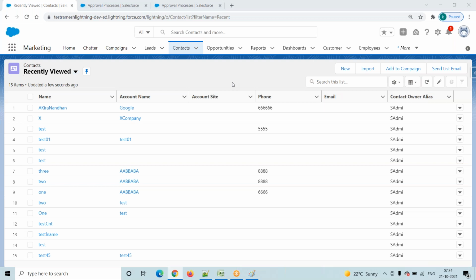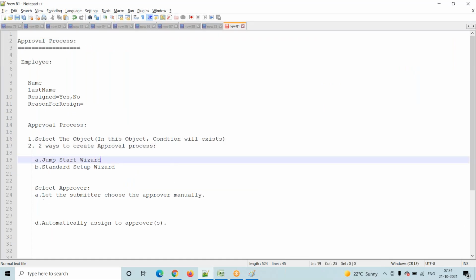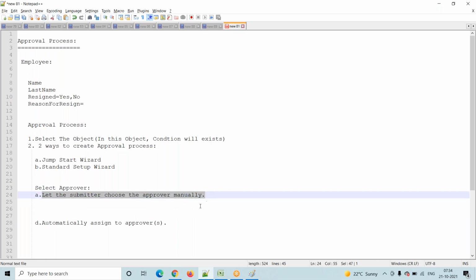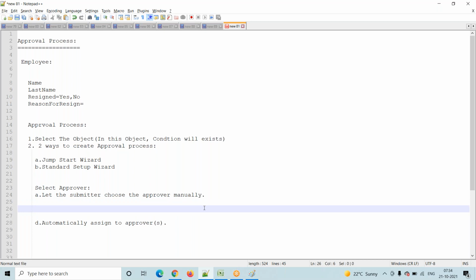Four options are there. Today we discuss two options. One option is for the person who is clicking on the Submit for Approval button. For that person, we are giving an option: whoever you want, you just go and select. Let the submitter choose the approver manually. But this is not the real-time case.